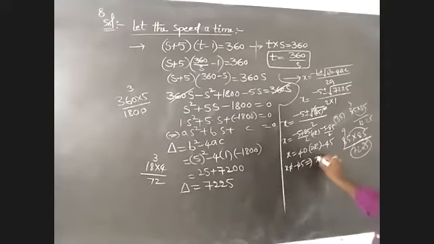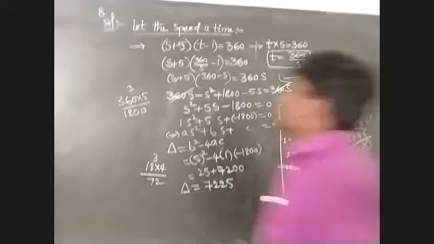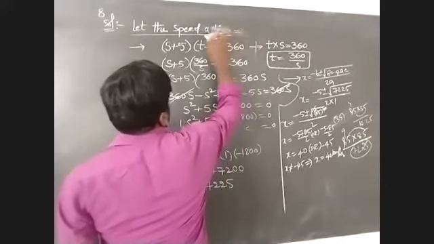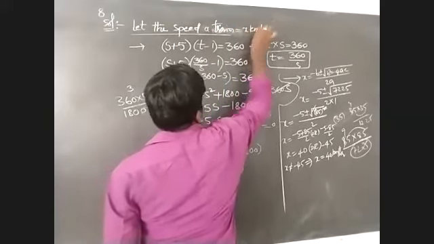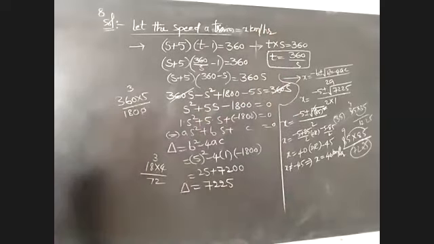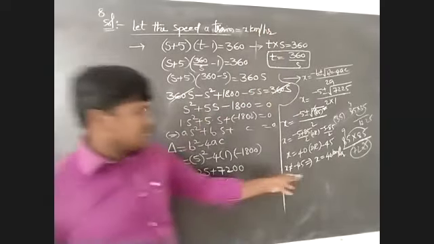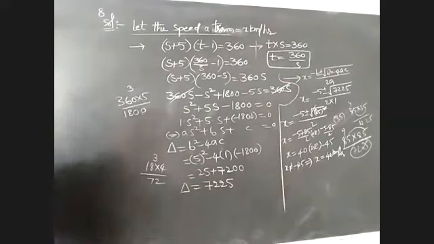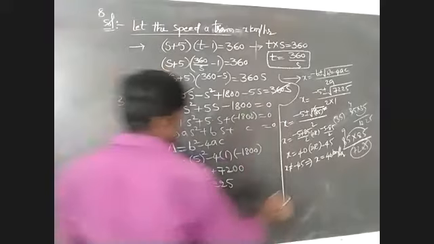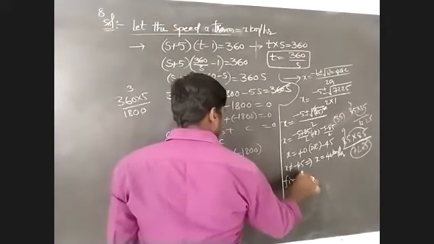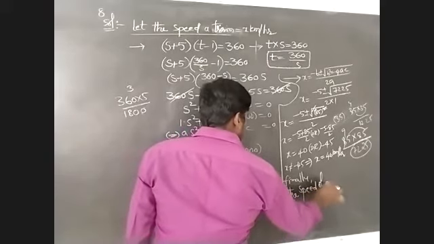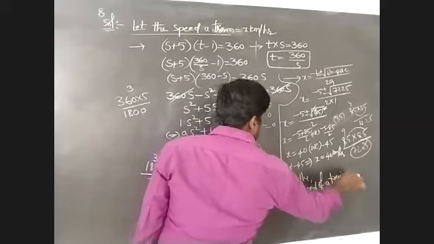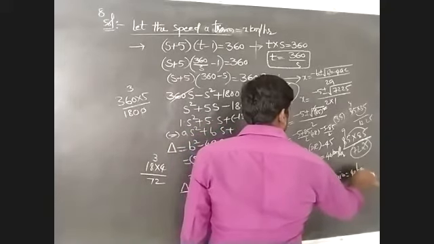And the speed of the given train, x, is 40 kilometers per hour. This we have to find out in this problem, where the speed of the given train is 40 kilometers per hour. Finally, we have to recognize the speed of the train. The speed of the train is equal to 40 kilometers per hour.